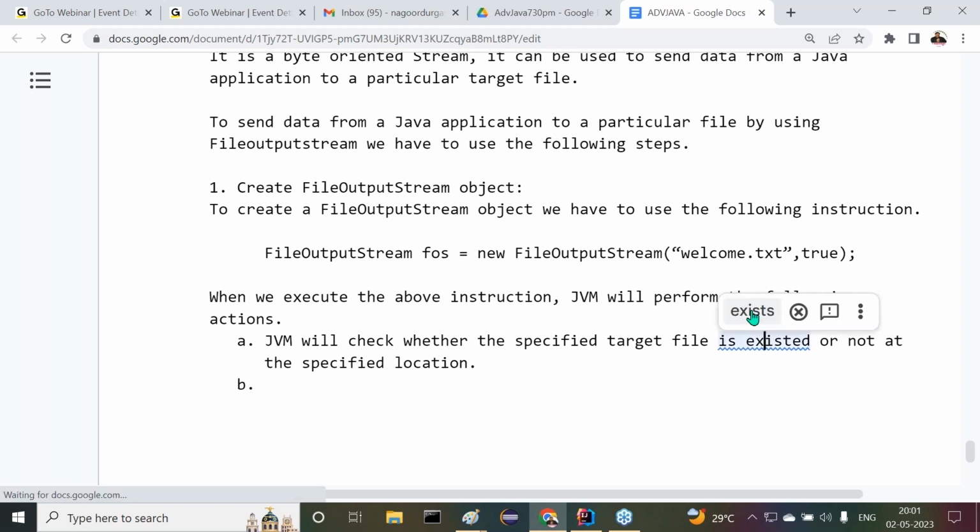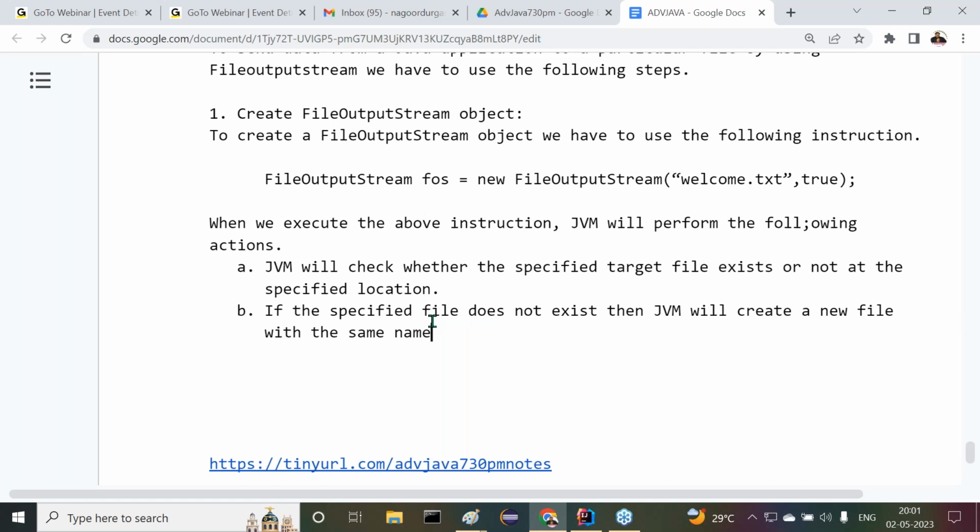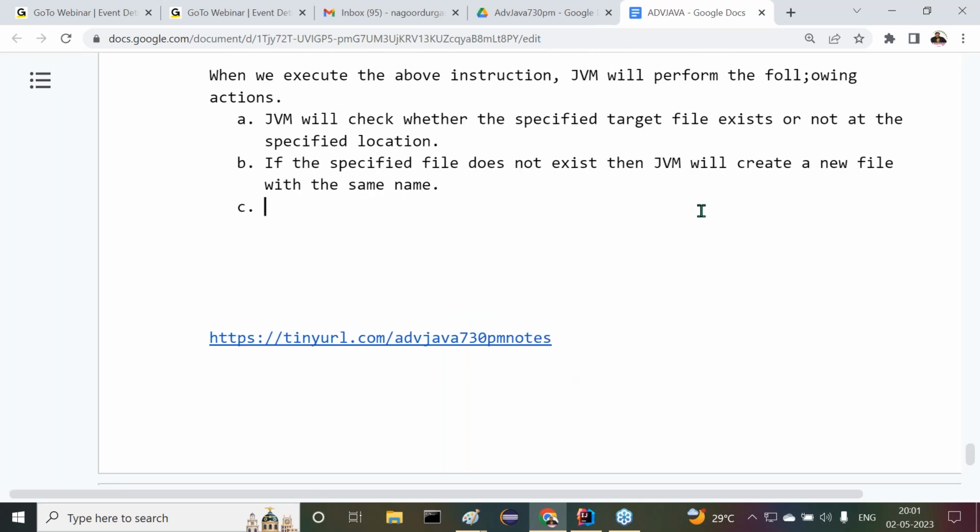Next one: if the specified file does not exist, then JVM will create a new file with the same name.